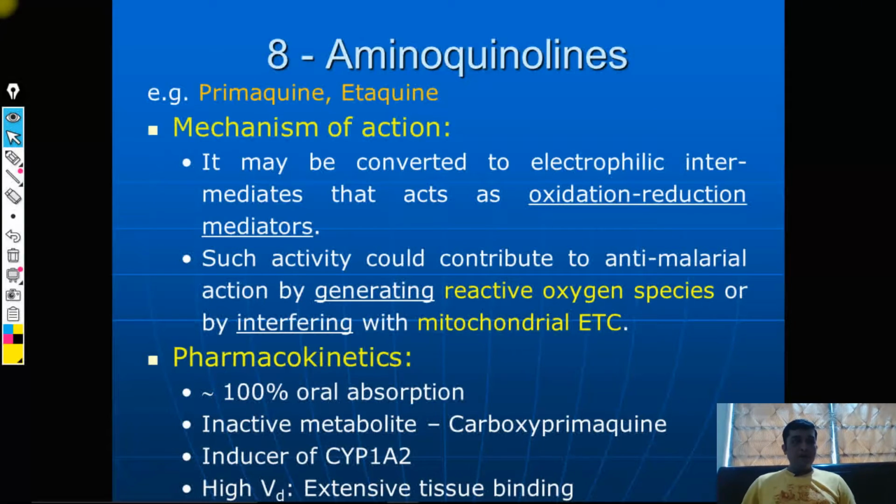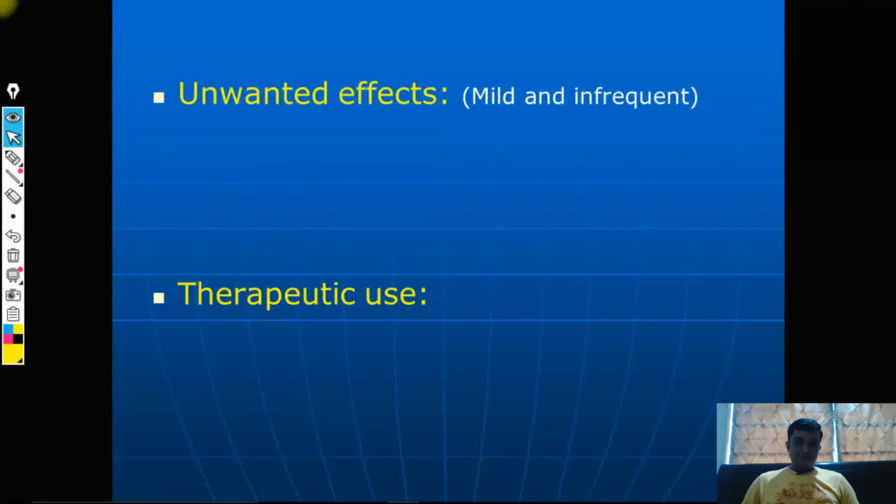Warfarin definitely predominantly gets metabolized by CYP3A4, but CYP1A2 also is responsible for the metabolism of warfarin. So such drug interactions are possible with primaquine. Volume of distribution is very high because of the extensive tissue binding that is observed with this type of drugs.